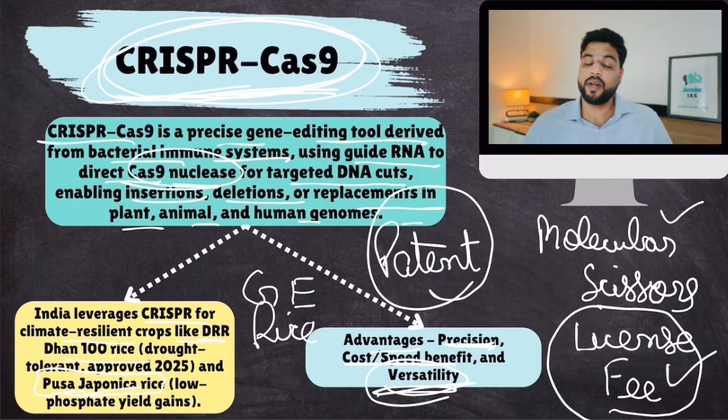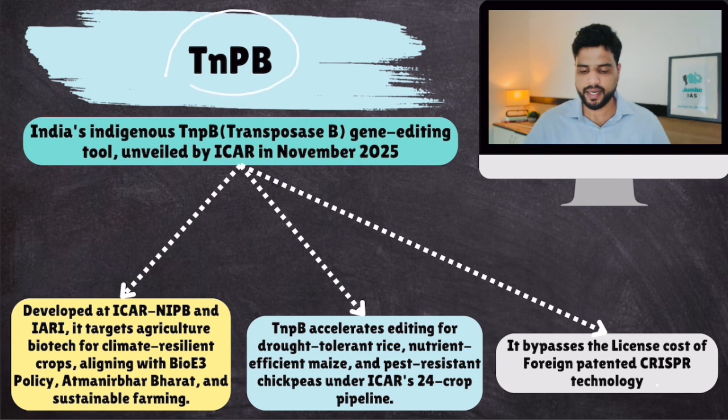Now, the license fee is huge, and India wanted to bypass it. Therefore, India was continuously working on an alternative to CRISPR. And India was successful in creating an alternative tool, which can be used only for genetic editing of crops. This technique was called the TNPB technique.